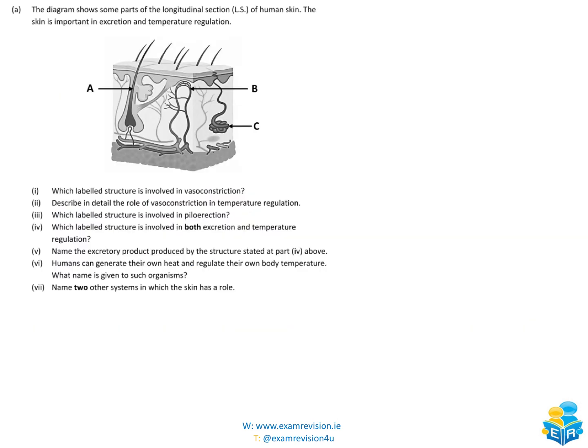So we're going to have a look at a couple of exam questions then, and the first one here obviously associated with the skin. So we'll have a look at part 1 first of all. Which labelled structure is involved in vasoconstriction? So this is the arteriole, which in this diagram here is B.